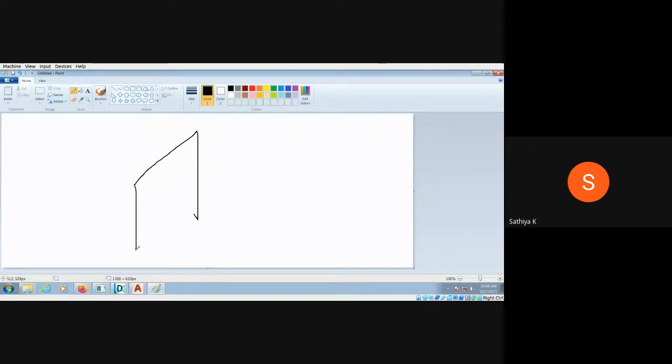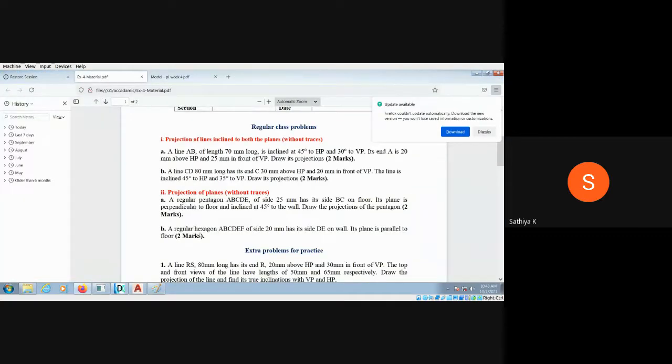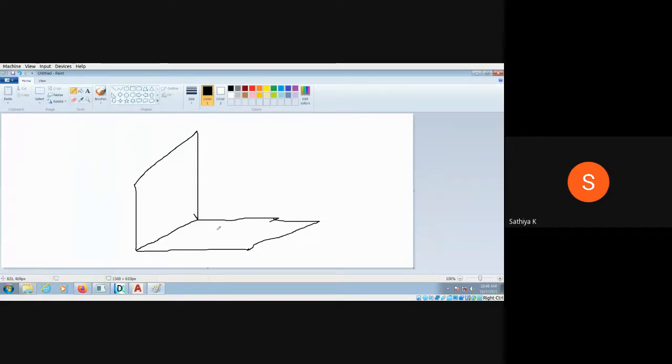So you have to draw some reference plane. Wall, this is wall or VP. This is called floor or HP. So here it is given the regular pentagon, perpendicular to the floor and inclined to the wall, and something like that. So I can draw this.